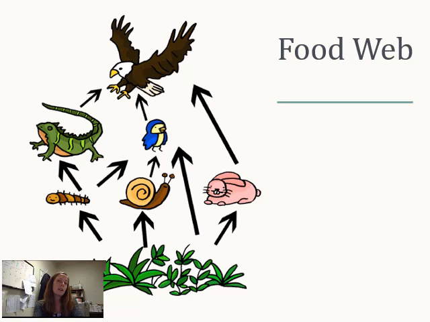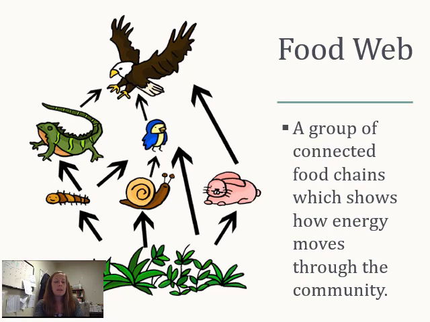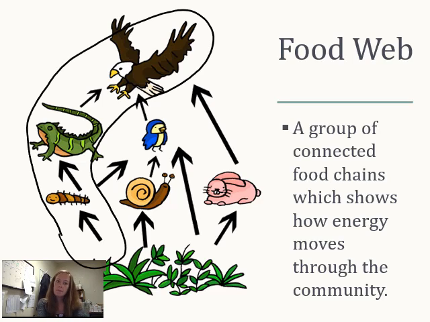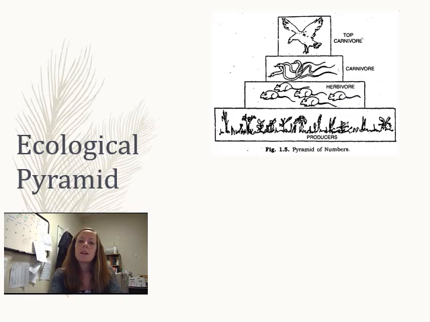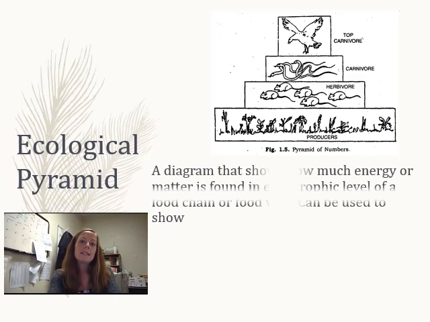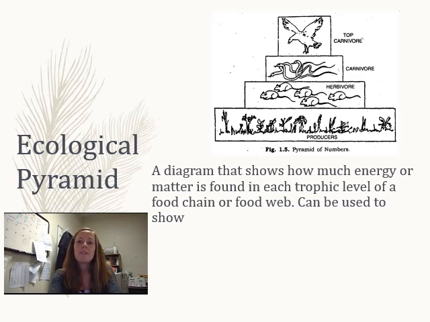We can go a step up and look at a food web. A food web is just going to be a connection of a bunch of food chains. See, this is one food chain, but we know that things in life don't just eat one thing. So now we're showing kind of realistically all the things that you can eat so that we can look at what happens if something dies and see how that affects everything else. An ecological pyramid is a diagram that shows how much energy or matter can be found at each trophic level of a food chain or a food web. So at each level, at the producer level, at the herbivore, at the carnivore, and at the top carnivore, how much energy do we have there?